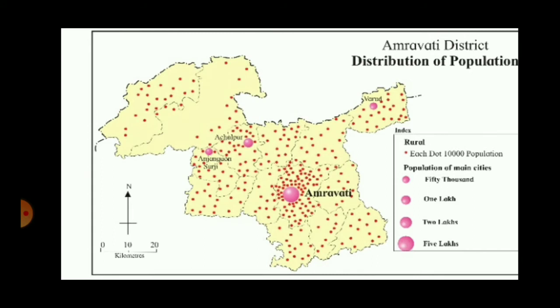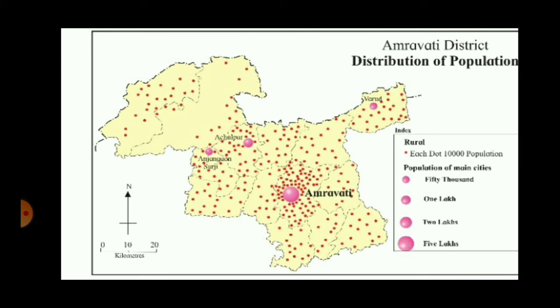Now we'll answer the questions related to the map. First question is, what is the population of Amravati town? Town Amravati has a population of 5 lakh people. Okay, this is the density of the population. Next question, name the place having a population of 1 lakh. So 1 lakh population is in Achalpur.